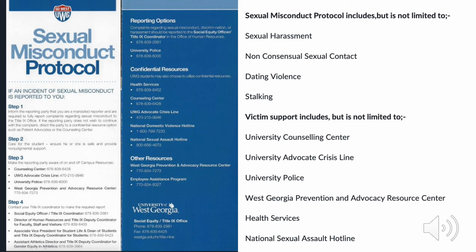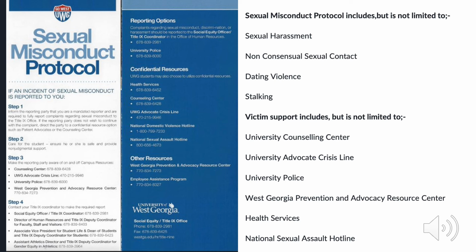If the reporting party does not wish to continue with the complaint, direct the party to a confidential resource option such as a patient advocate or the counseling center. Some of these confidential resources include Health Services, the Counseling Center, the University of West Georgia Advocate and Crisis Line, the National Domestic Violence Hotline, and the National Sexual Assault Hotline. For this particular school, other resources include the West Georgia Prevention and Advocacy Resource Center and the Employee Incentives Program.